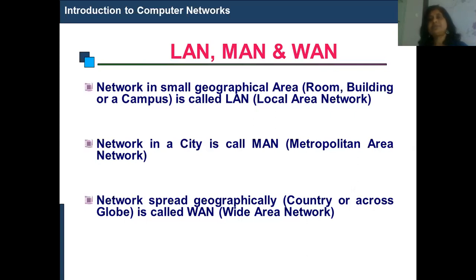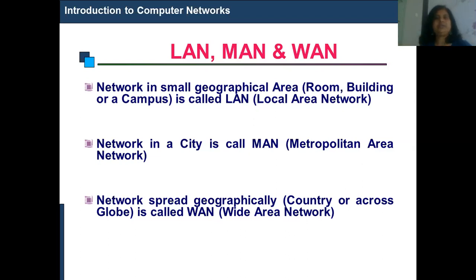Next one is on the basis of scale. Scale is nothing but geographical location. On the basis of scale, networks are divided into three categories: LAN, MAN, and WAN. LAN is a small network, in a geographical location like a small room, building or campus, and it is called a local area network. The geographical limit is within 1 meter. Then the next one is the metropolitan area network, meaning within a city, where two or three offices are located all over the city.